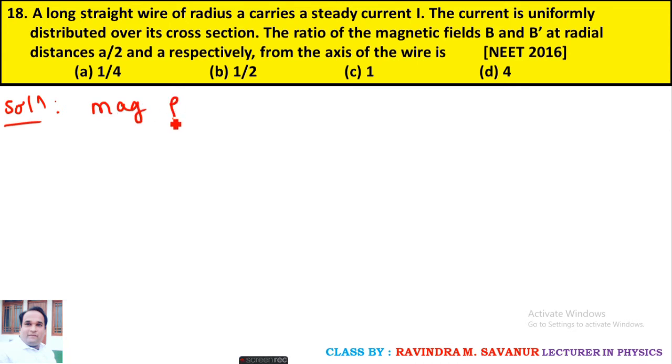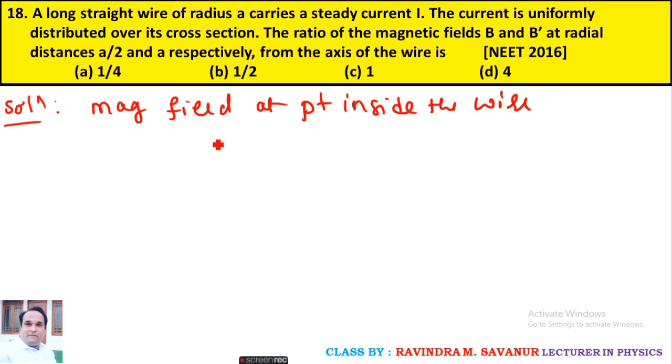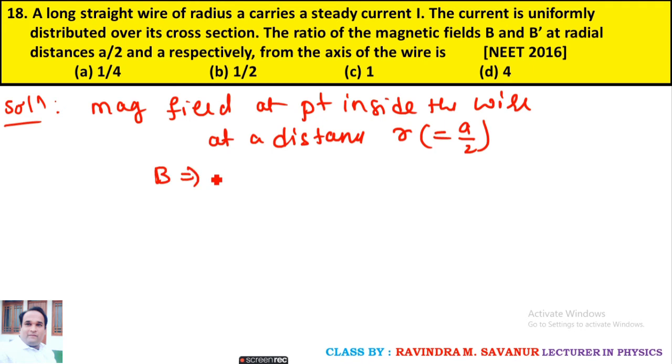So here the magnetic field at a point inside the wire at a distance R, first condition is a by 2, and whose magnetic field equation will be written as mu naught I R upon 2 pi a square.